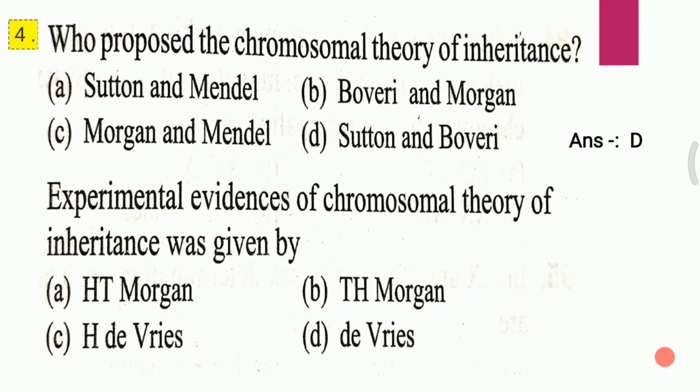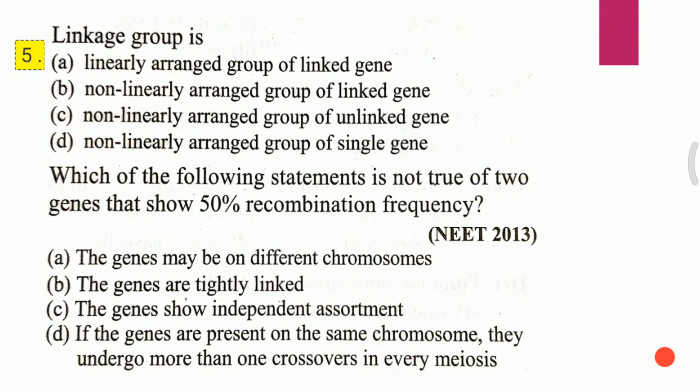Second question. Experimental evidence of chromosomal theory of inheritance was given by: A. H. T. Morgan, B. T. H. Morgan, C. H. de Vries, and D. De Vries. And the answer to the second question is B, that is T. H. Morgan.